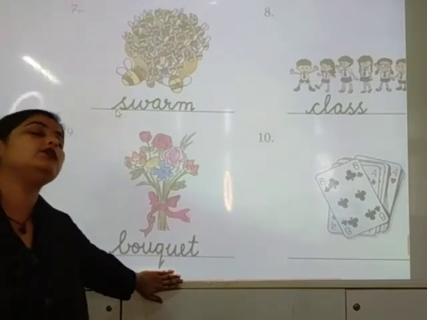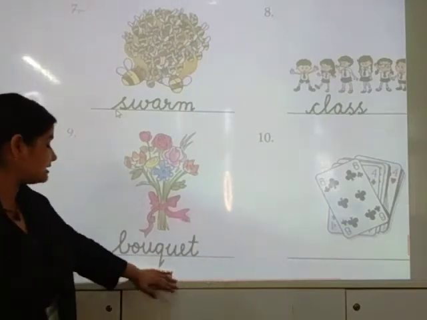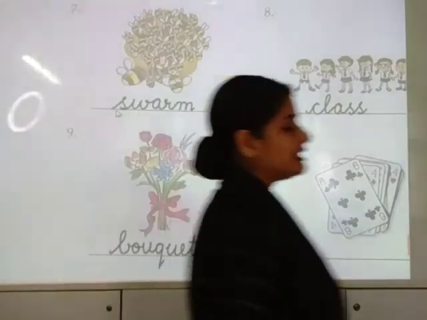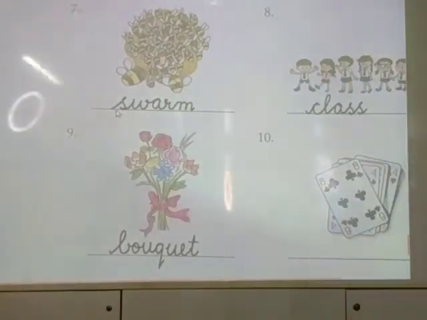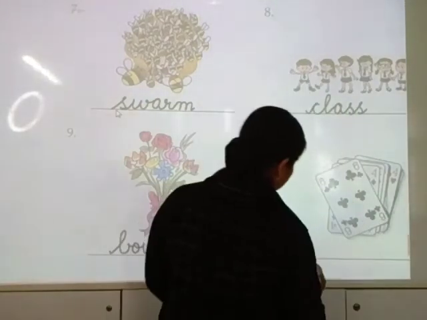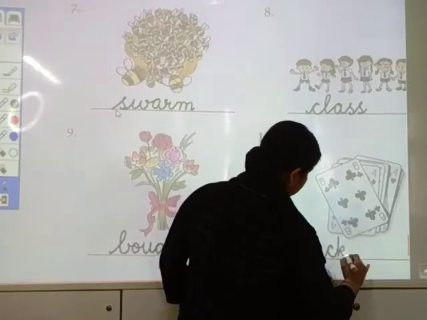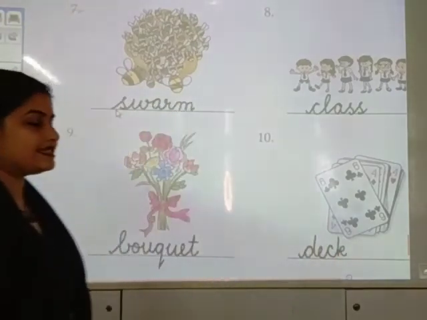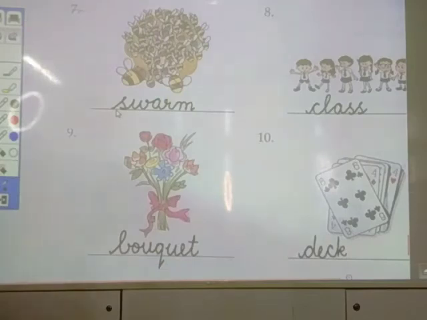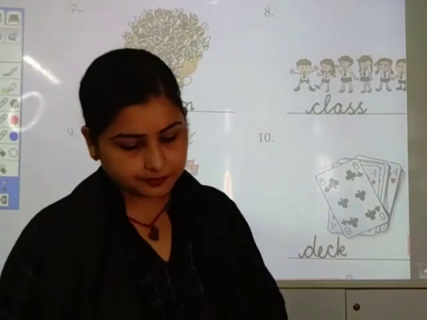Q के बाद U आएगा ही. So it is BOUQUET, bouquet. And this is a deck of cards. DECK, deck. A deck of cards.